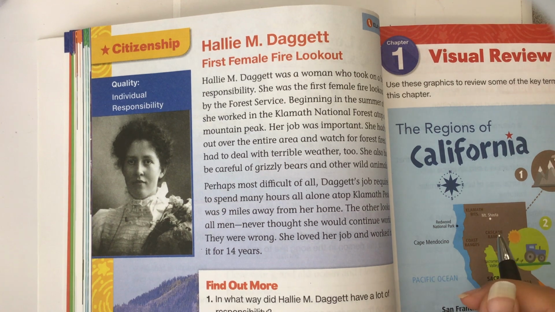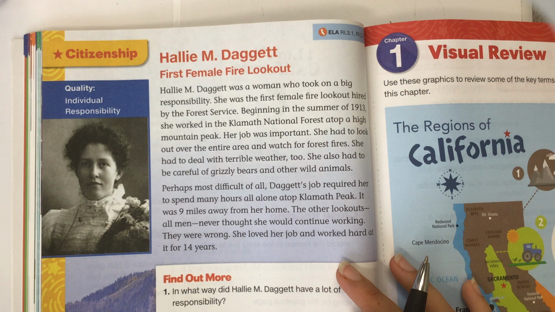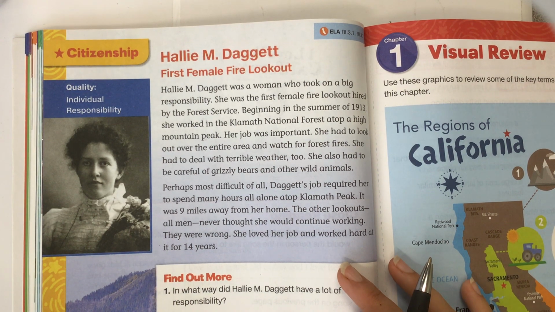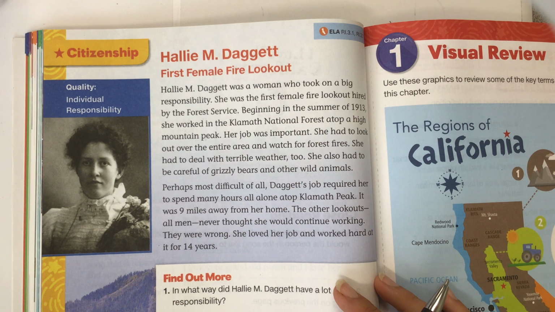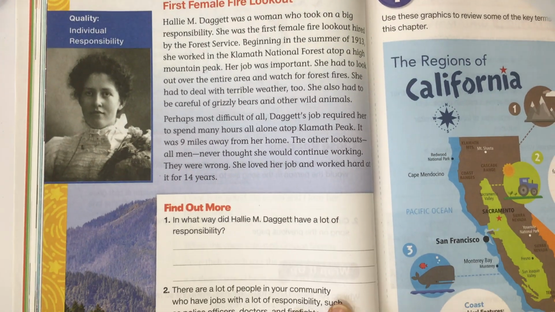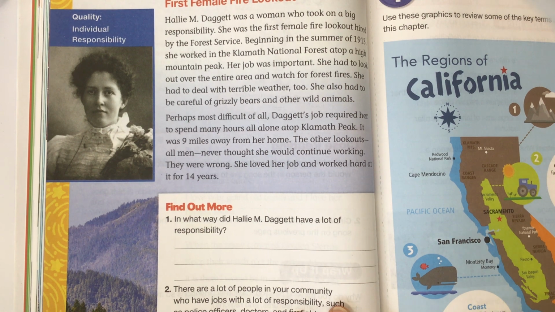Hallie M. Daggett, first female fire lookout. Hallie M. Daggett was a woman who took on a big responsibility. She was the first female fire lookout hired by the Forest Service. Beginning in the summer of 1913, she worked in the Klamath National Forest atop a high mountain peak. Her job was important. She had to look over the entire area and watch for forest fires. She had to deal with terrible weather, too. She also had to be careful of grizzly bears and other wild animals. Perhaps most difficult of all, Daggett's job required her to spend many hours all alone atop Klamath Peak.